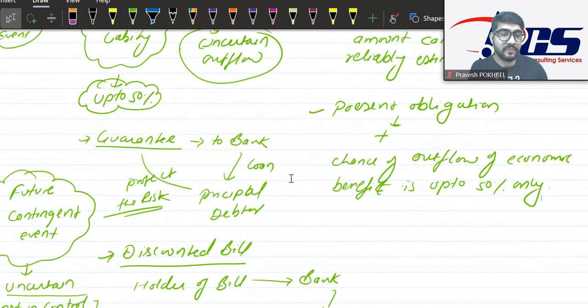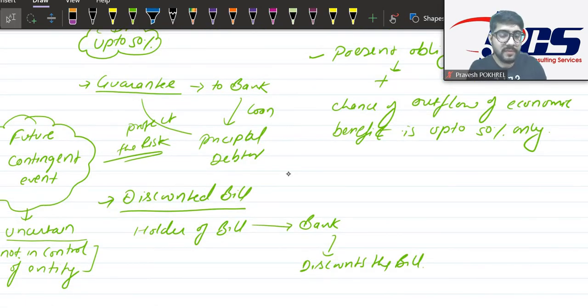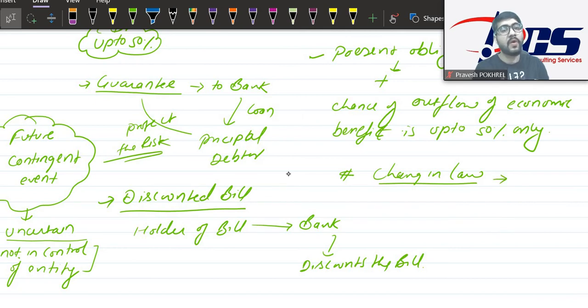For example, suppose there is a change in law which says that all the employees at manager's level should be trained for certain parts of this law.